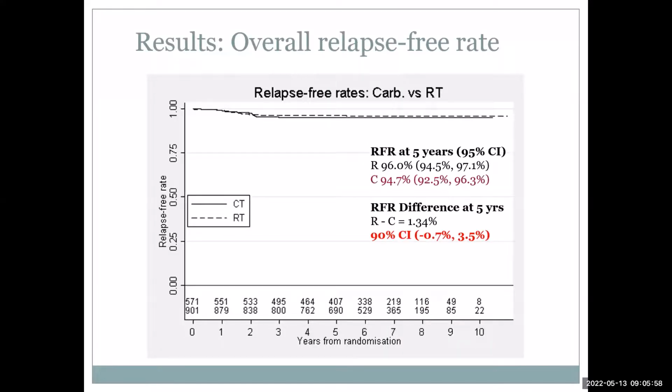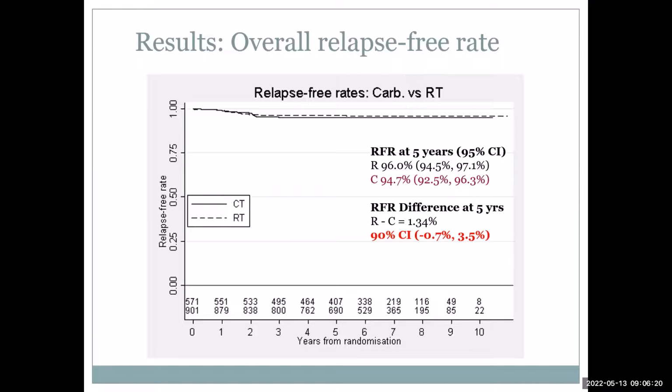As I told you, if you see the graph, the curves are mostly parallel. The recurrence-free survival at 5 years was around 96% in the radiation arm and around 94% in the carboplatin arm, and the difference is around 1. At the time of the hypothesis, a difference of less than 3% was expected.